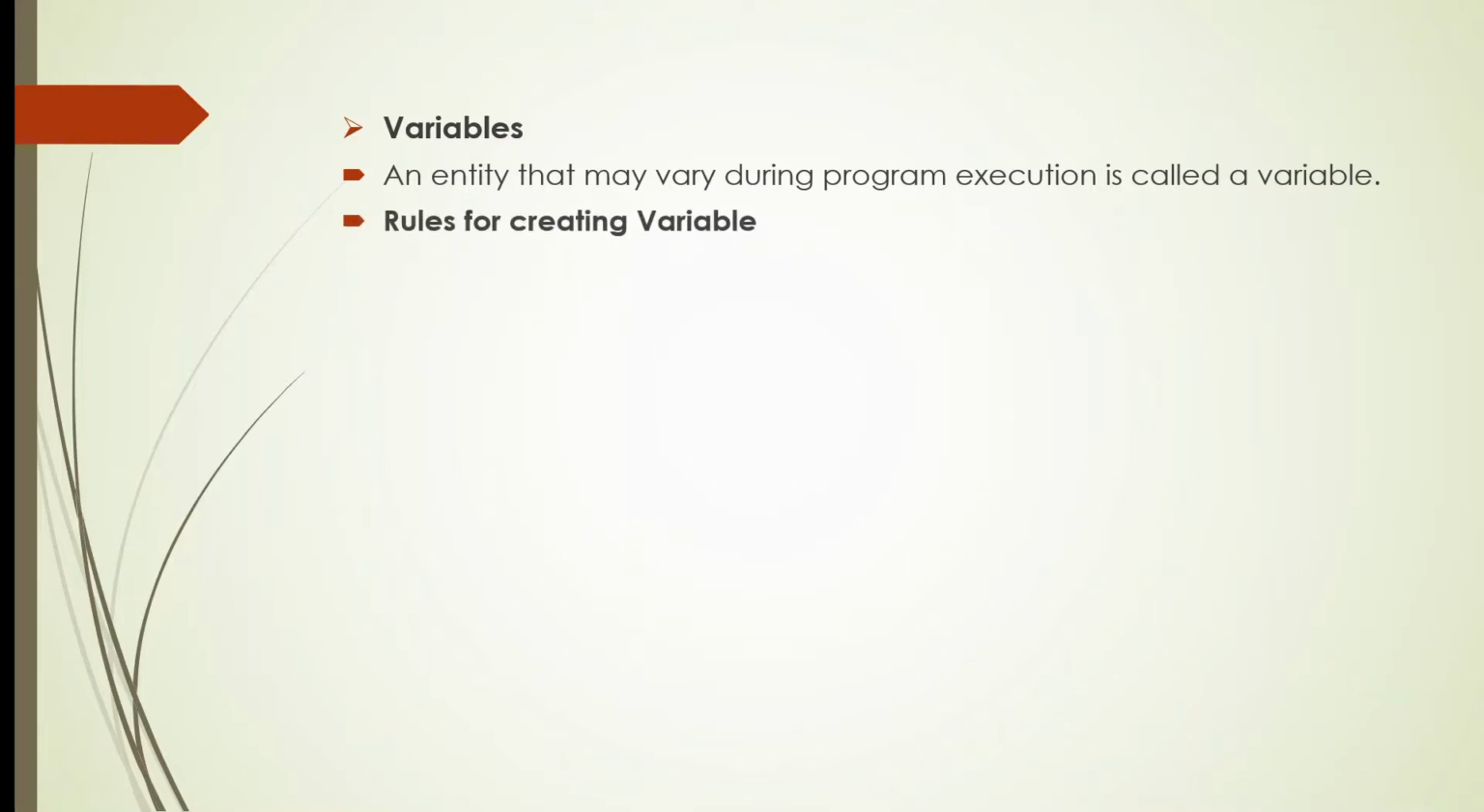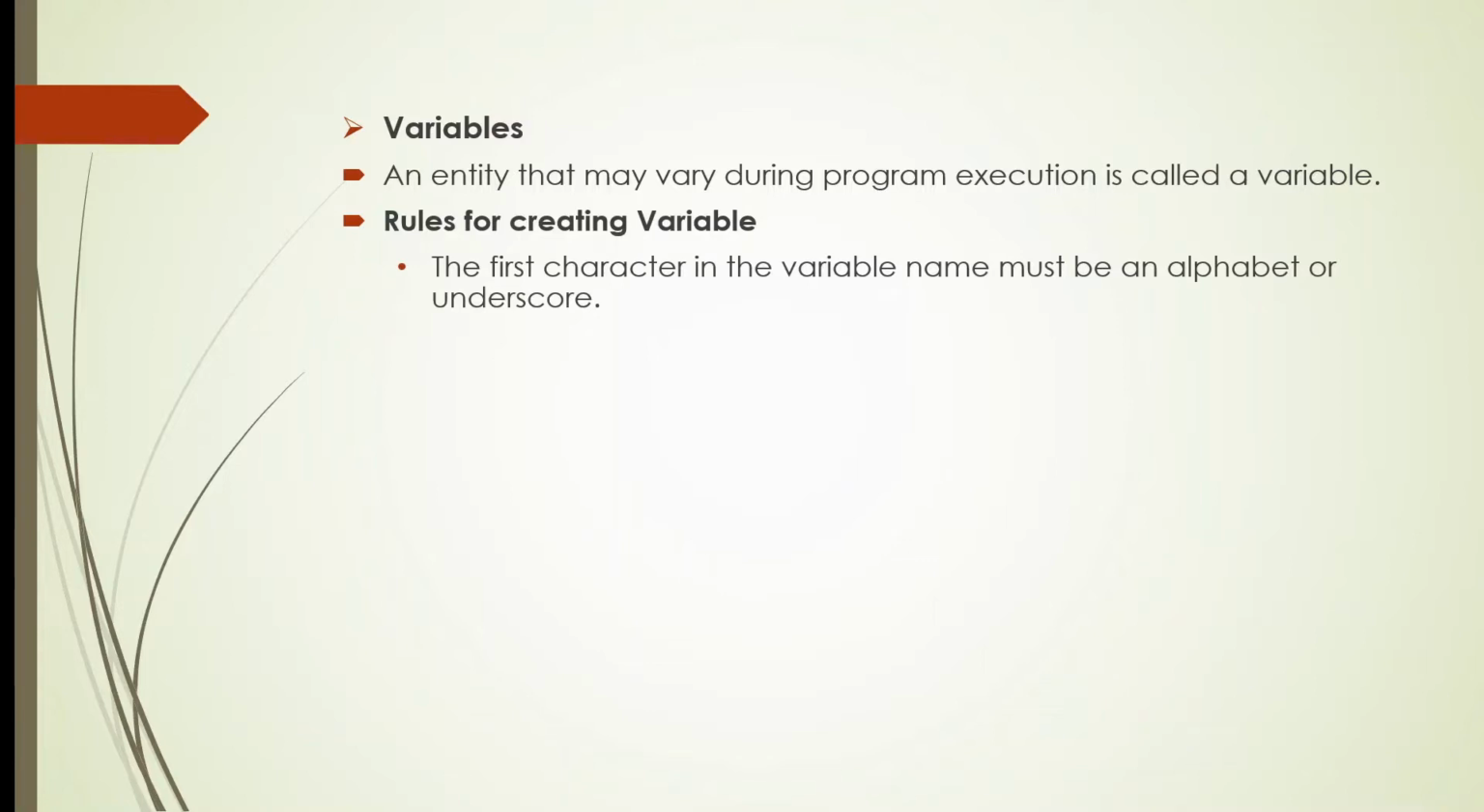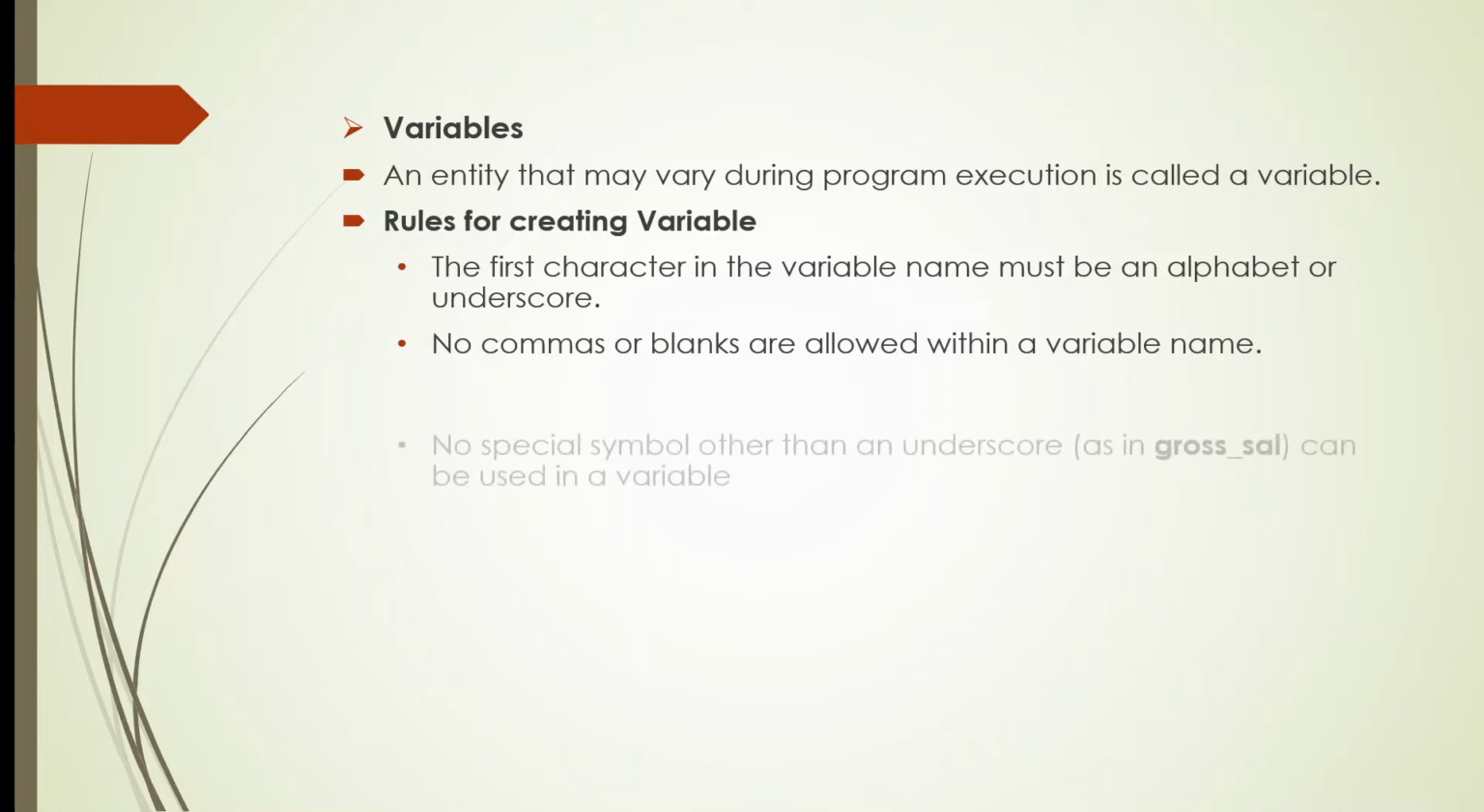Then variables. What are variables? A variable is an entity that may vary during program execution. Rules for creating a variable. The first character in the variable name must be an alphabet or an underscore. No digit is taken as the first character of the variable name. Then no commas or blanks are allowed within a variable name.